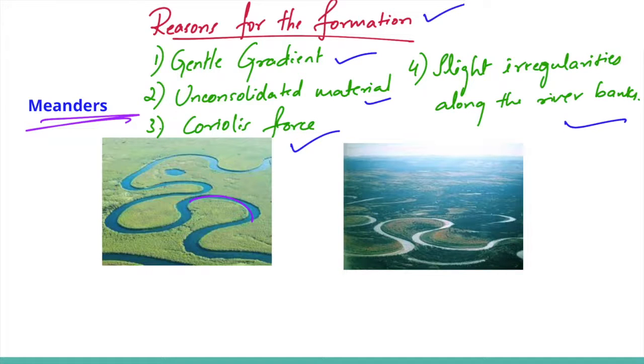Formation of oxbow lakes. They are found along the river bank on the convex side of the meander. The convex side is deposited and the concave side is eroded. The concave bank is eroded and is also called the cut-off bank. The convex side is a long gentle slope. As they grow long loops, the curve is cut off and formed into oxbow lakes.